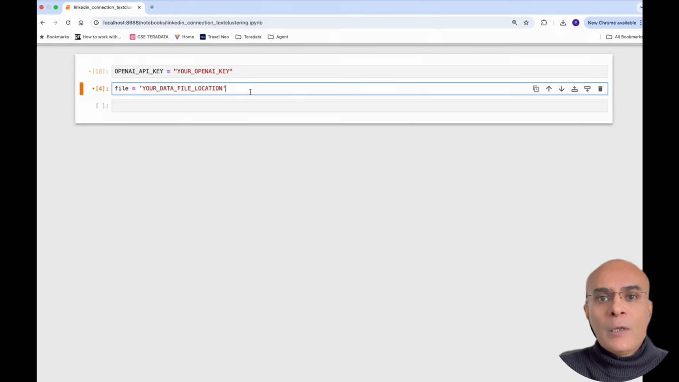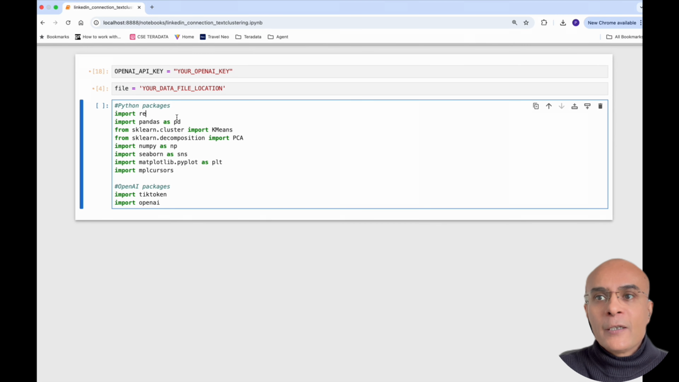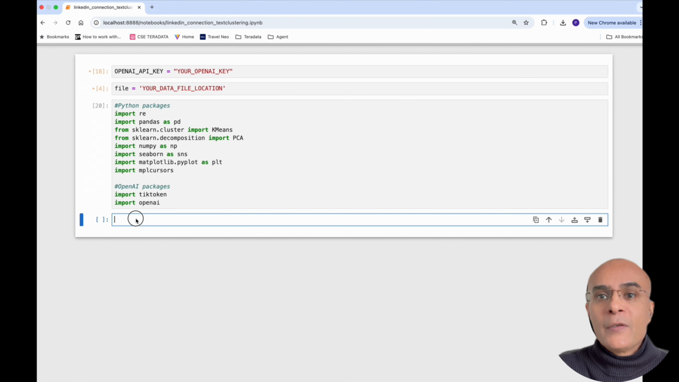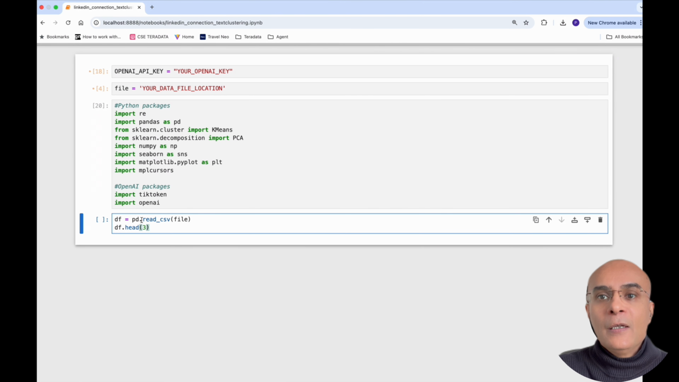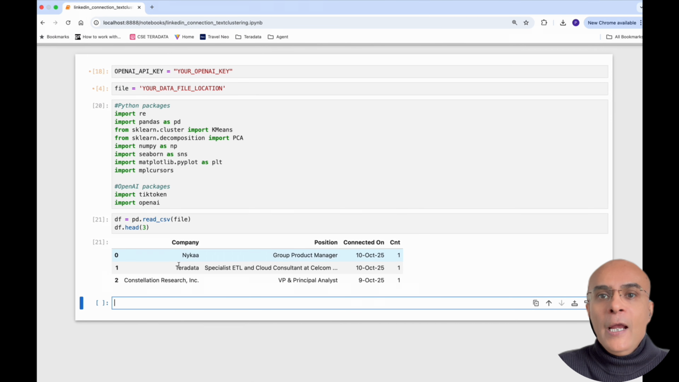Now let us go to the Python code, and here we will first of all need an OpenAI key as well as the location of your connection data. We are going to import some Python packages, and here you see that I have packages corresponding to k-means, as well as packages related to the OpenAI large language model. Let us first start by reading the data into a data frame.